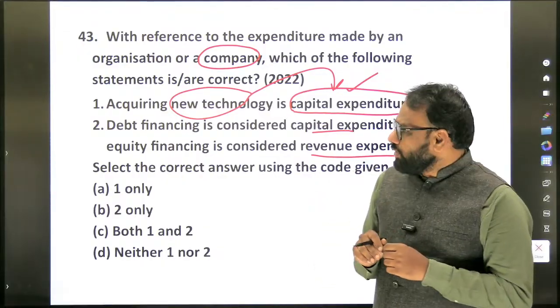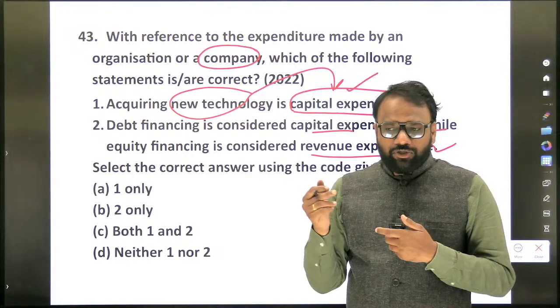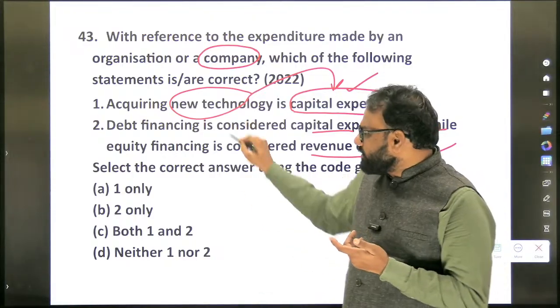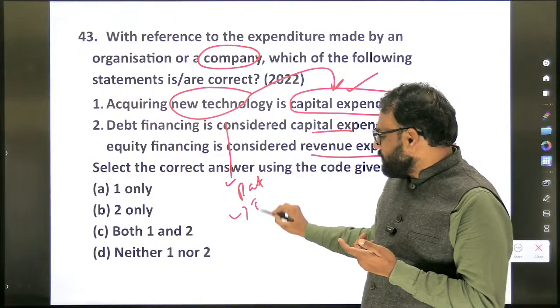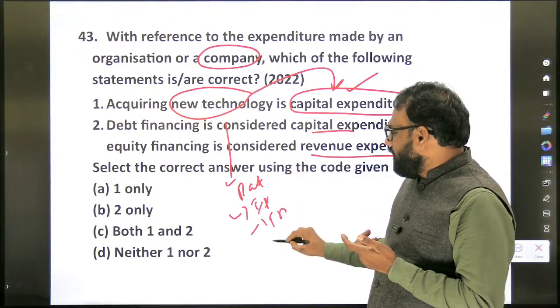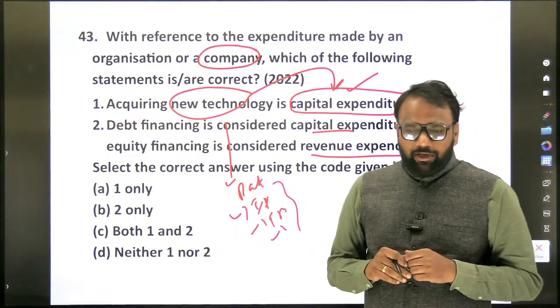Okay. So the things which confuse us, new technology. So first time when we see this question, we often get confused. So few of the examples you can add here. For example, patent. For example, other intellectual properties, trademark, all those things, whatever you are spending, it comes under capital expenditure. Okay, capital expenditure.